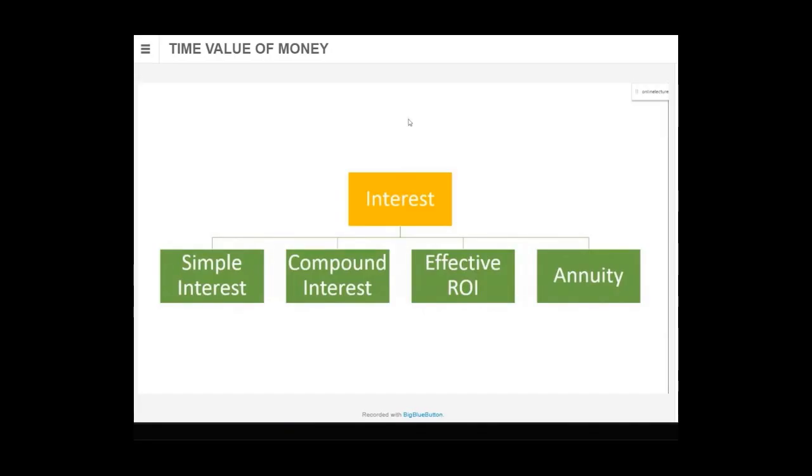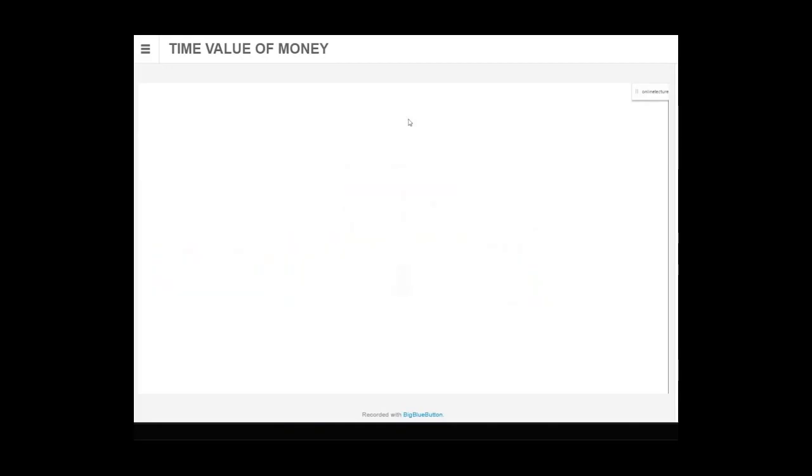Okay. Today, my aim is to finish the first part, that is only simple interest. In the next lecture, compound interest, and then compound interest plus effective ROI. So certain questions, and let's continue here.